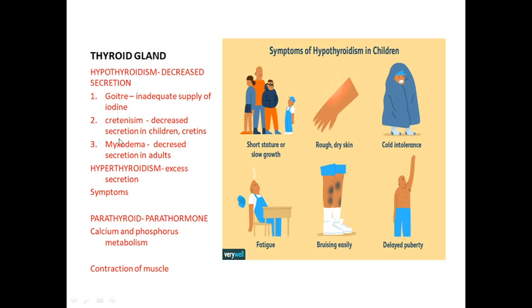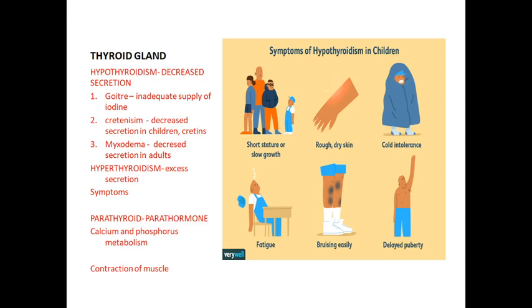Goiter means an inadequate supply of iodine. In the Himalayan region, the soil contains a very small amount of iodine, so people there have a low level of iodine, and the sufficient supply of iodine does not occur. You see that some people from the Himalayan region have a bulging neck.